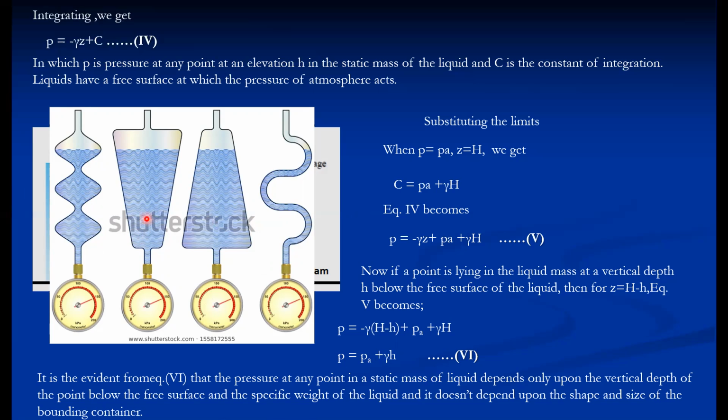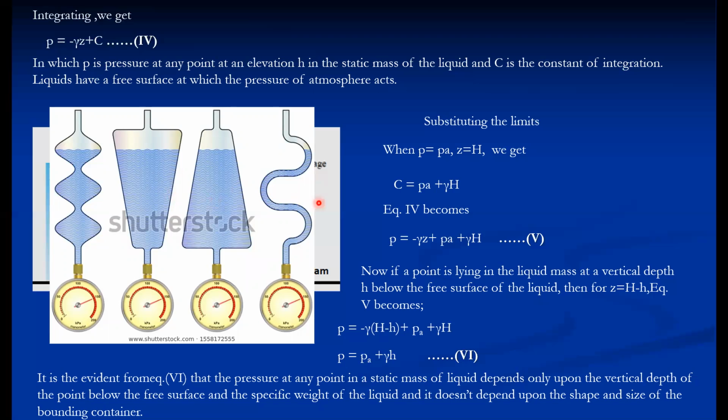So whatever may be the size, whether it is large or small, and whatever may be its shape, it doesn't depend on size and shape. It only depends on the specific weight of the fluid as well as the height or depth of that particular point. So the pressure is measured at this particular point, at the depth of that point from the free liquid surface.